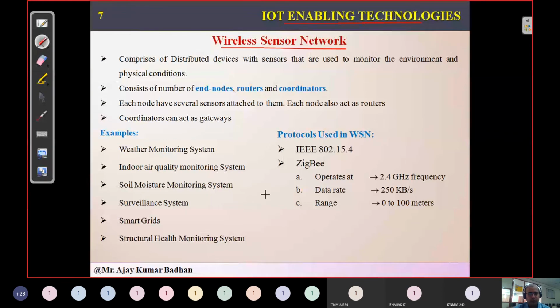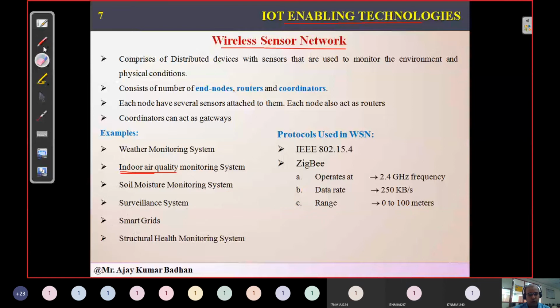Okay, so where we can use it, the best example is a weather monitoring system. As I told you, in weather monitoring we need temperature and humidity sensors deployed, and based on that it will gather the data. Same way we have indoor air quality. We want to determine the quality of air in our closed rooms, and for that also we can use wireless sensor networks. Same with soil moisture, where we want to determine the moisture of soil in different areas. Same with surveillance systems, smart grids, and structural health monitoring. So for all these applications, we can use this wireless sensor concept.